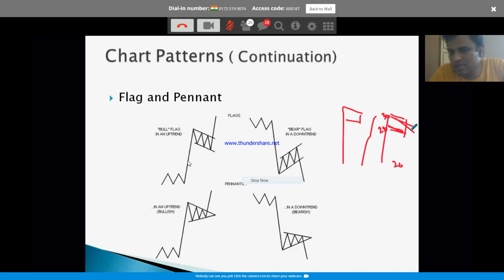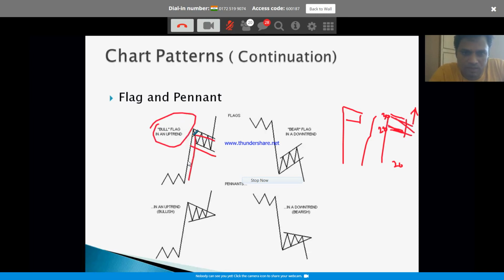It is like taking rest after a big marathon or a big run, a sprint. After a sprint, it is taking rest here. The moment it breaks out, you expect it to continue, the bull run to continue. Okay, this is a flag formation. This is a bull flag, obviously.